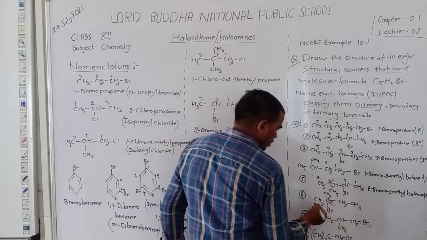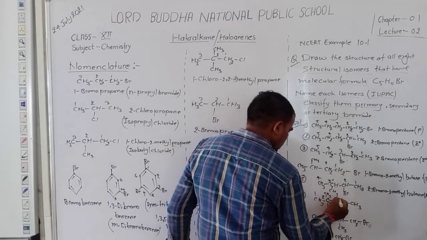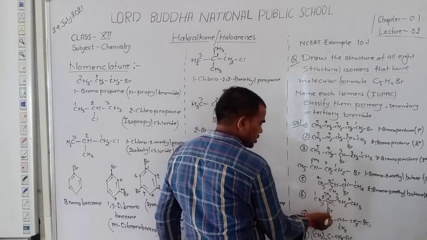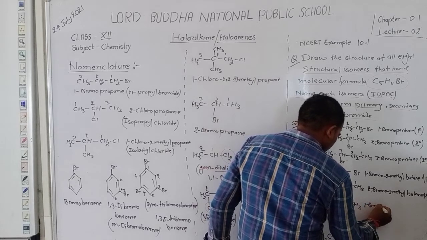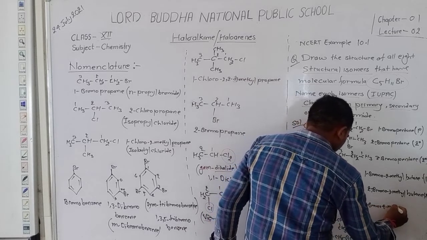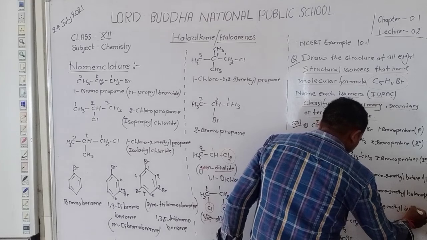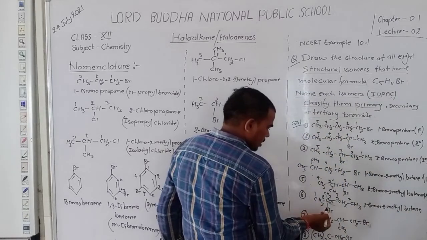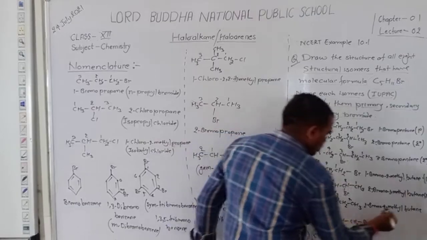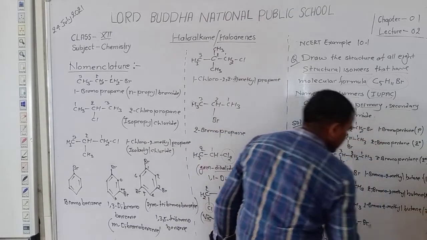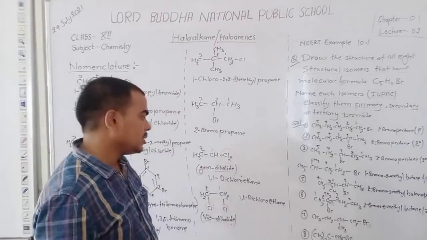Then student, by counting 1, 2, 3, 4, at the second position bromo and second position methyl. Second bromo, second methyl butane is the name of this compound. But the bromine is attached to the second carbon joined with 1, 2 and 3 carbons. So here 3 degree, that is tertiary carbon.